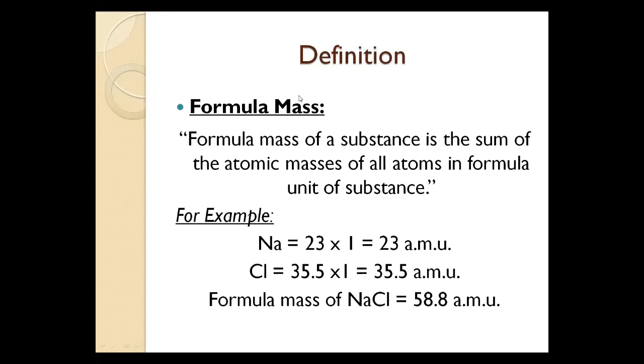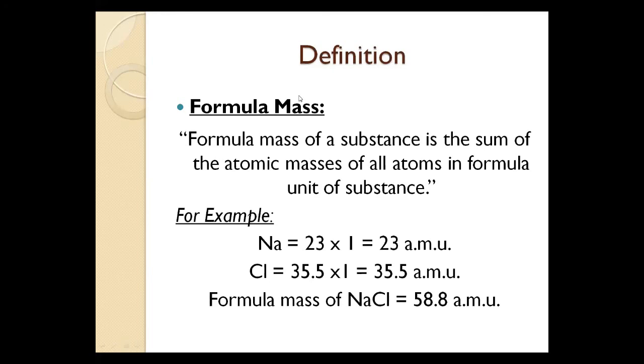Formula mass is one of the important definitions, because by this we can calculate the masses of different substances. Formula mass can be used for both types of compound, either molecular compound or ionic compound.